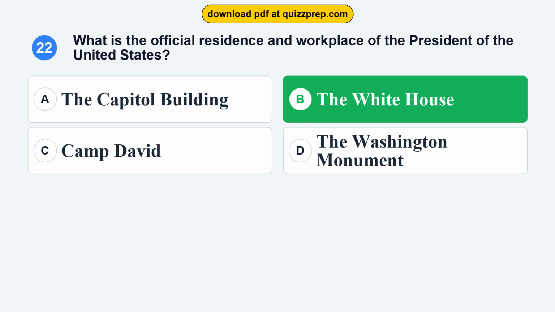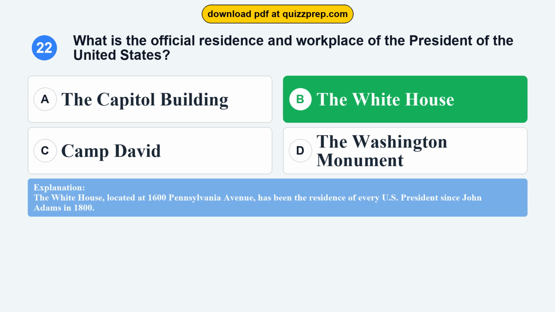The correct answer is option B, the White House. The White House, located at 1600 Pennsylvania Avenue, has been the residence of every U.S. president since John Adams in 1800.